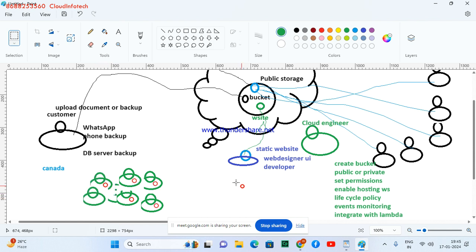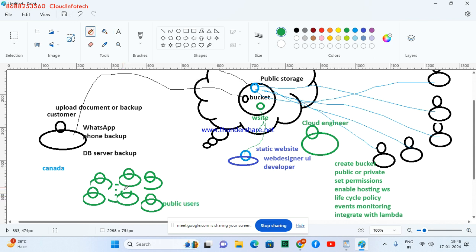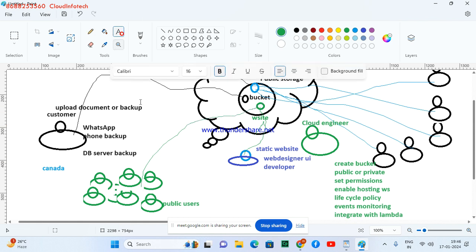These are public users who want to access the website. So they are going to go for what? Accessing the website from a browser, over the HTTP protocol.